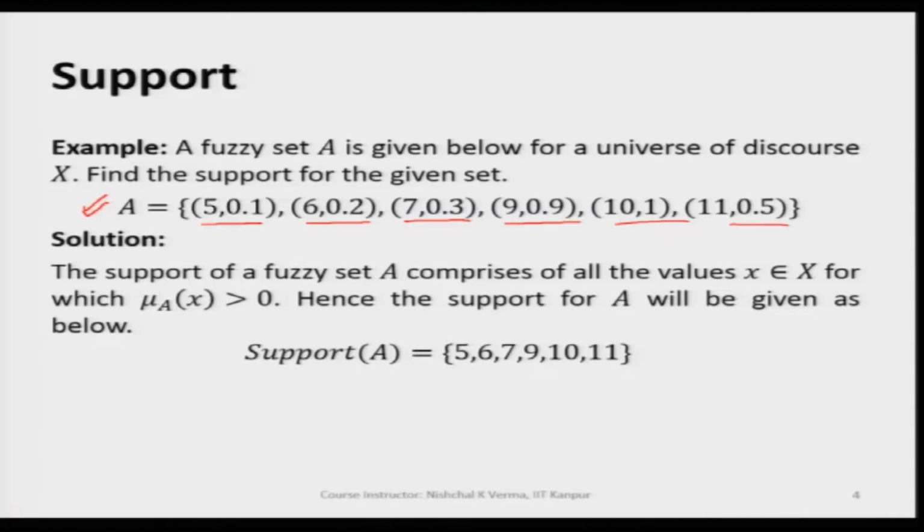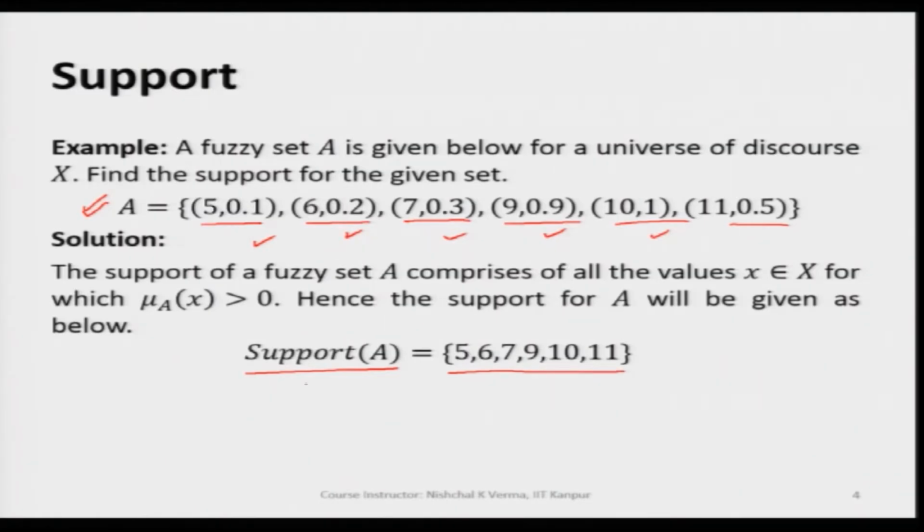We can clearly see all the 6 points, first, second, third, fourth, fifth, sixth, have their corresponding membership values greater than 0. So, the support of A will have a set of all those generic variable values.